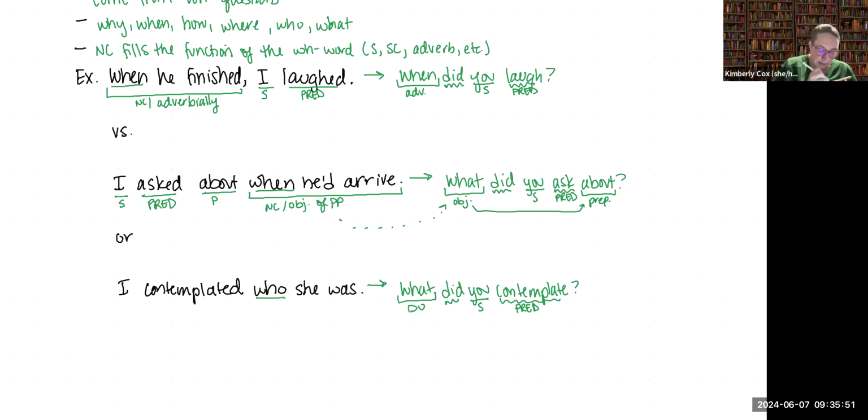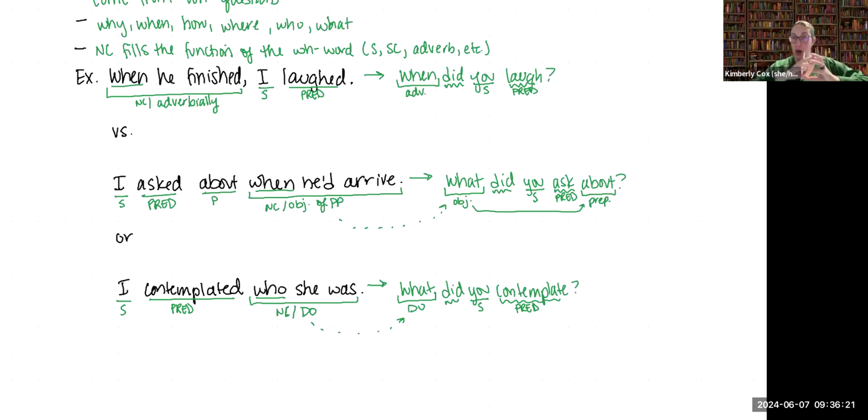That means I is our subject here, contemplated is our predicate, and then who she was is the entire thing that's being contemplated. So it's a noun clause that is functioning like a direct object, in exactly the same way that the word what is in the original sentence.